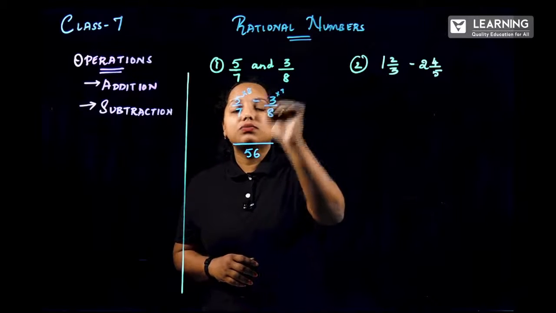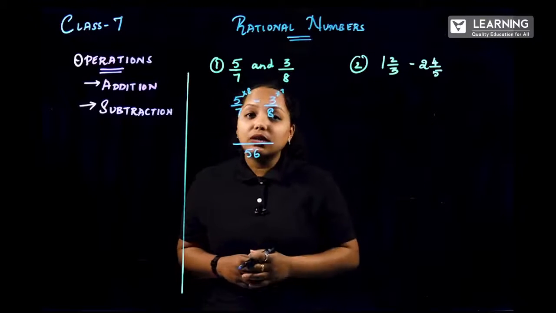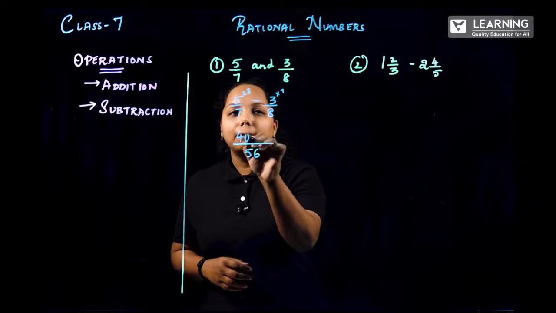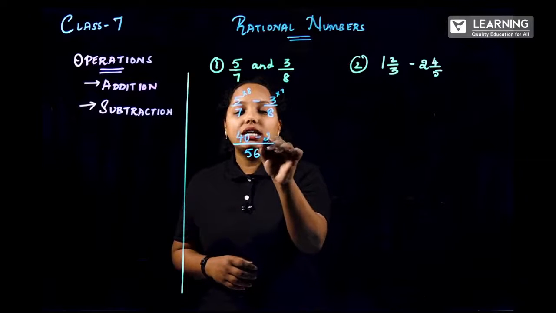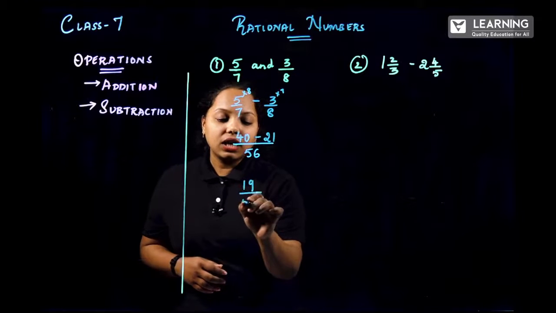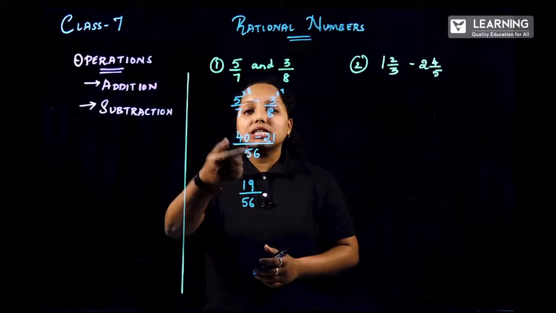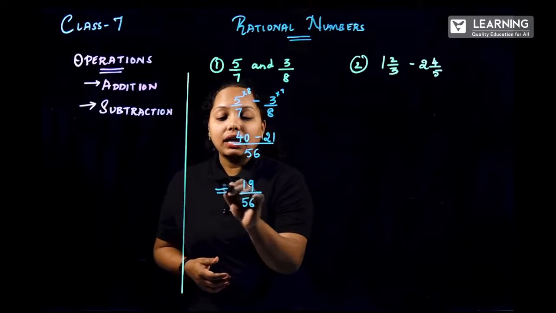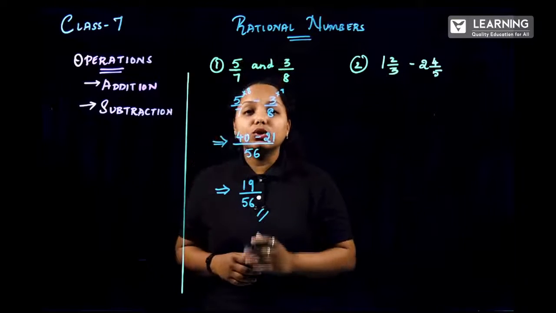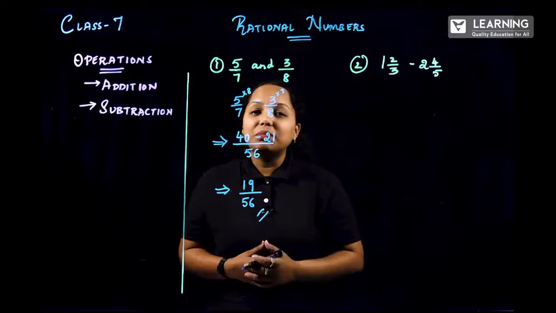8 7s are 56. So whatever is there into something, that is the multiplier, you have to put that to the numerator. 5 into 8, 5 8s are 40 minus 3 7s are 21. So what is 40 minus 21? Well, it is 19 divided by 56. So now, is there any sign I have to put? No, the greater number sign is holding plus. So now, your answer ends over here. I hope you got this one. So what is the subtraction of 5 by 7 minus 3 by 8? It is 19 divided by 56.